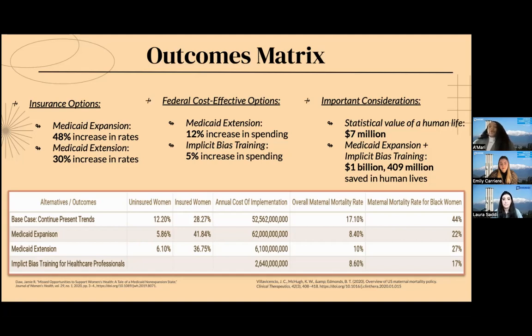It is important to point out the statistical estimates for the value of a human life is $7 million. According to our rough calculations, if we look at the overall maternal mortality, rates would decrease by half with Medicaid expansion, and implicit bias trainings would end up saving around $1,409 million in human lives.